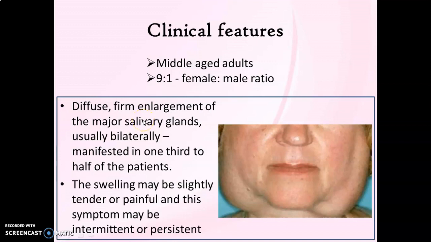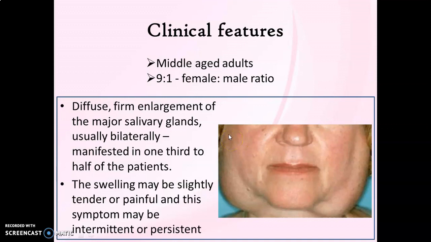Moving on to the clinical features of Sjogren syndrome, it commonly affects middle-aged adults with a very high female predilection. It is found to be 9 times more common in females than males. So it's similar to any other autoimmune disease in this regard. And as I said, it principally affects the major salivary glands and lacrimal glands.